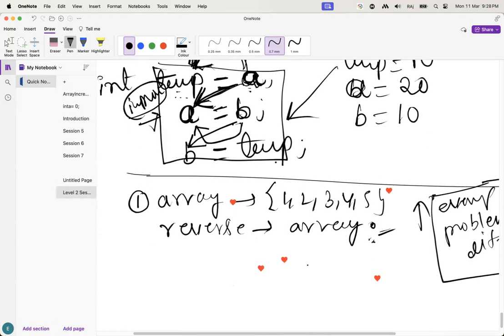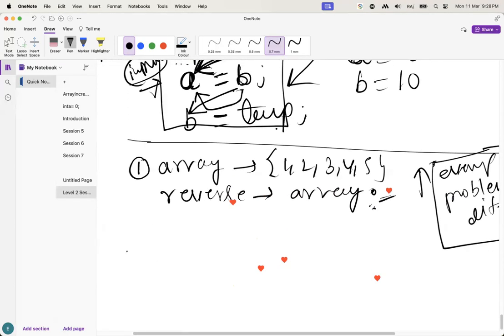Okay, I am doing the normal approach here. I want to reverse an array. I am just doing the normal approach. So what I have to do? I am taking a new array. Try to understand why I am doing this one. I will let you know after my explanation. I am taking the new array.